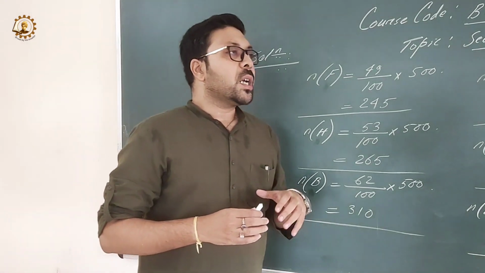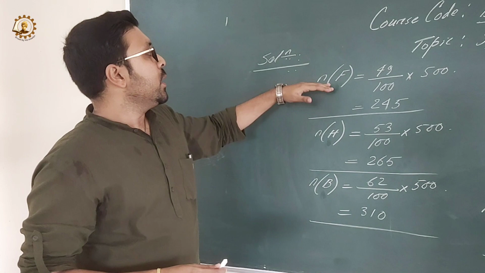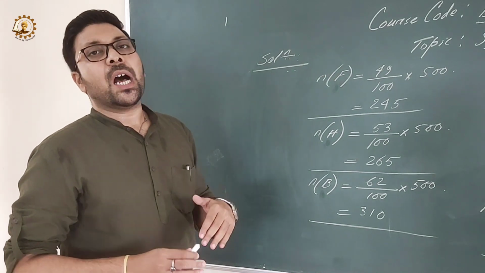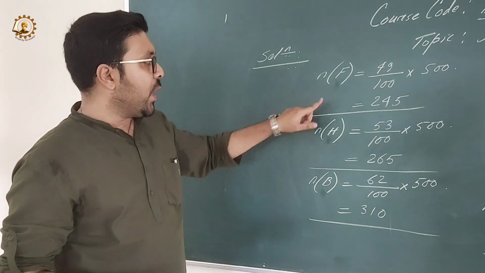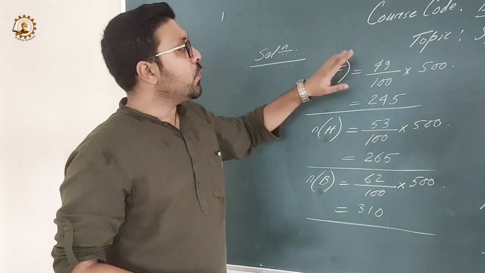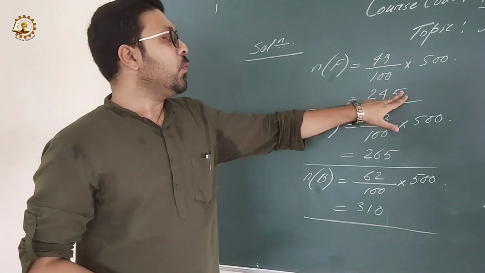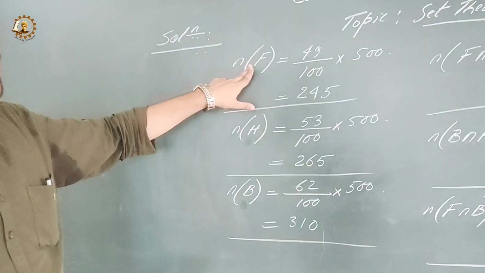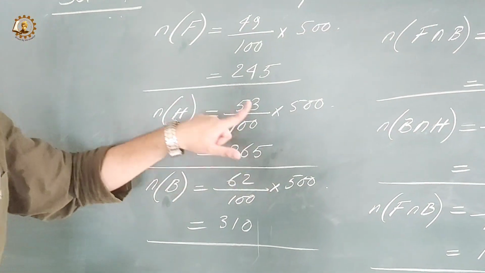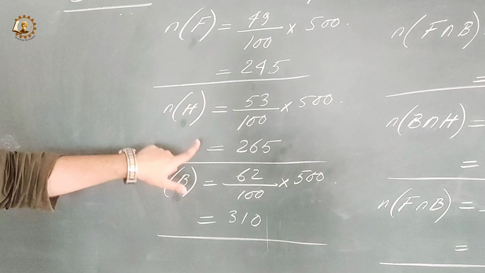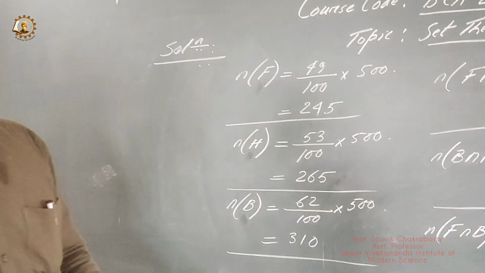Now the concept of cardinality: n of F means how many elements, or how many students, are there in the set F. It is 245. From the given information, we have calculated that 245 students like football. Similarly, 265 students like hockey, and 310 students like basketball.